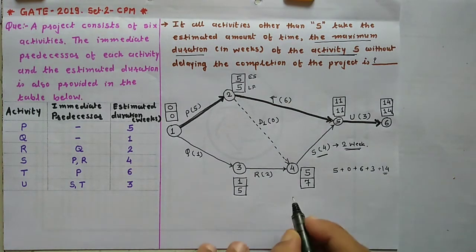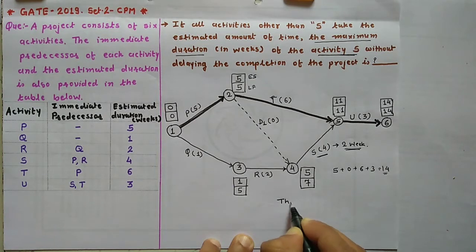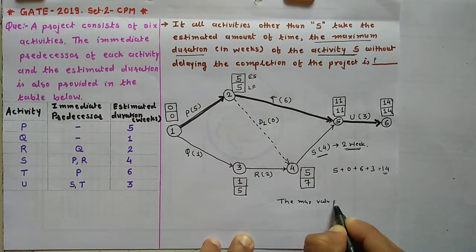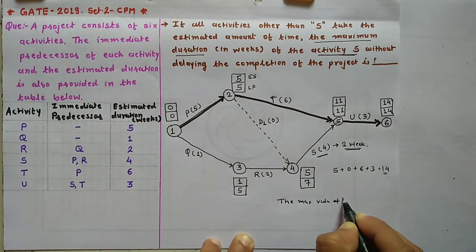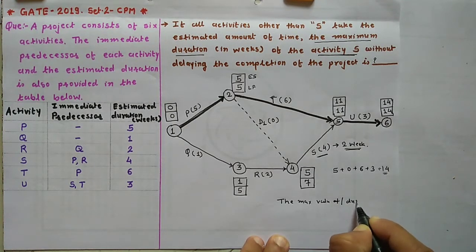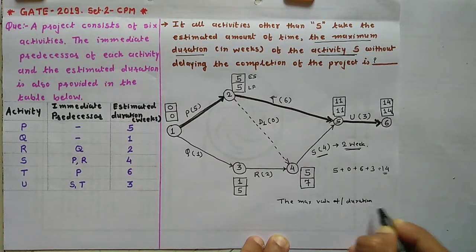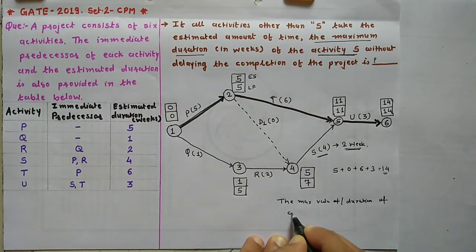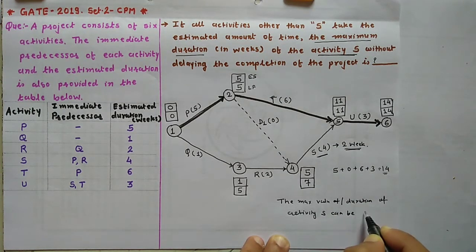That's why the maximum duration of activity S can be 6 weeks.